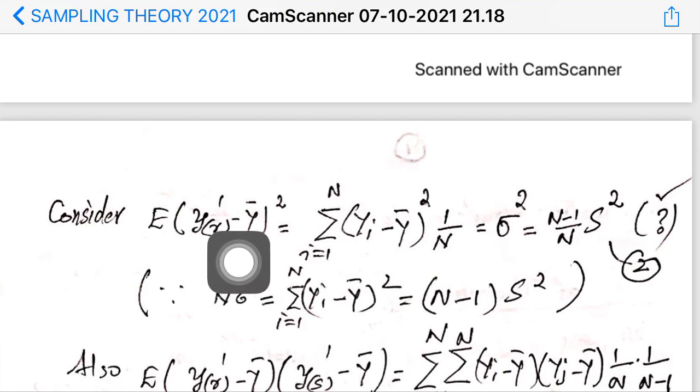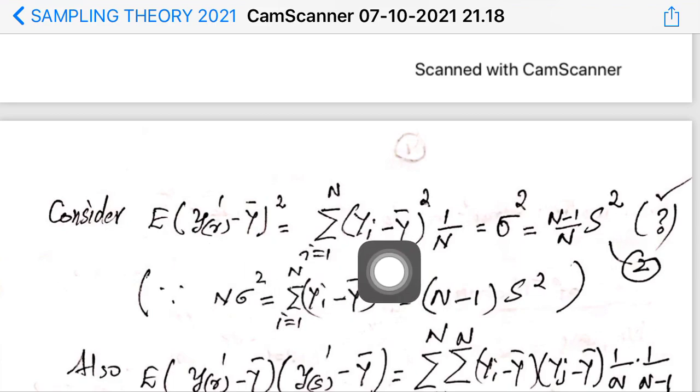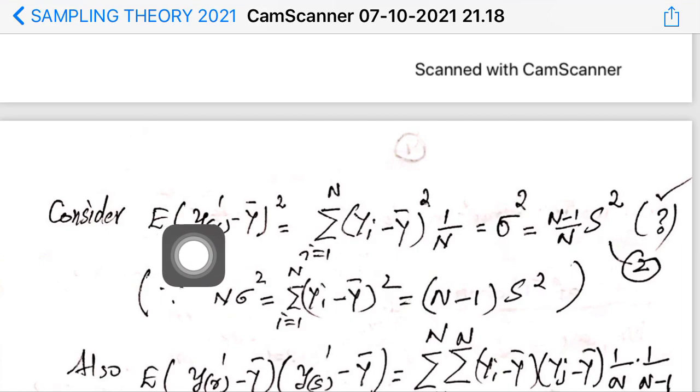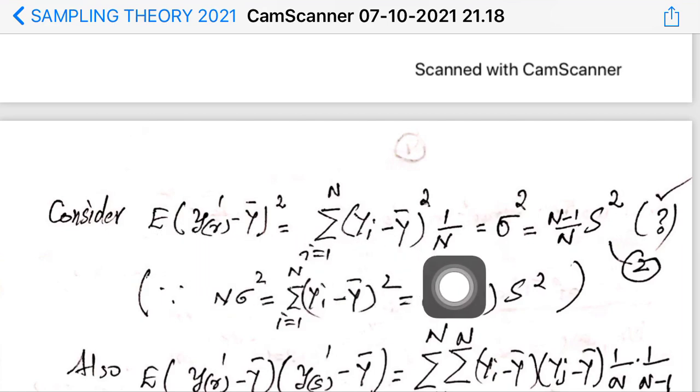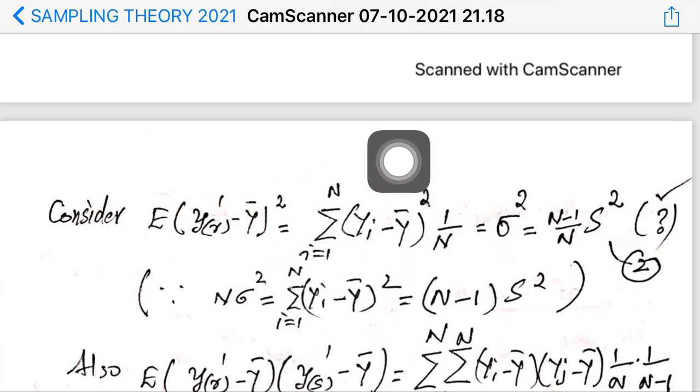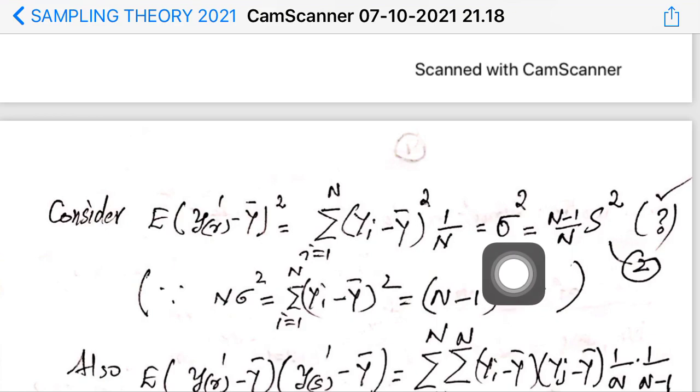You know, yr prime will take capital Yi minus Y bar the whole square, and what is the probability that this random variable assumes this value? It is equal to 1 by n, because 1 by n is the probability that the ith unit is drawn at the rth draw. And this quantity, you know, this is nothing but the population variance.